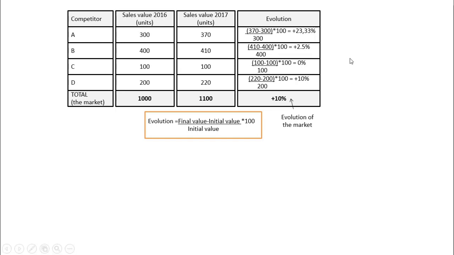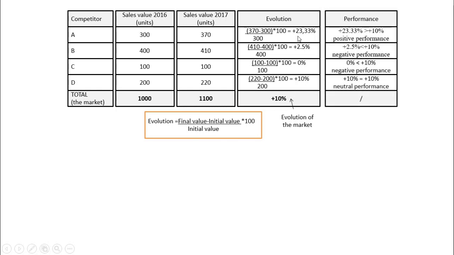Now that we have the percent of each company and we have the evolution of the market, we can make the comparisons. I want to remind you that in order to establish the performance, you have to compare the evolution of the company to the evolution of the market.